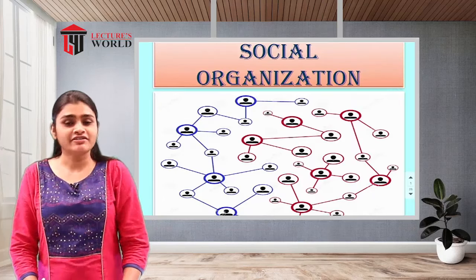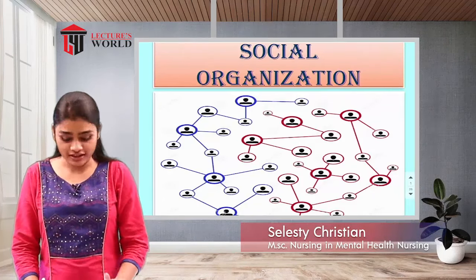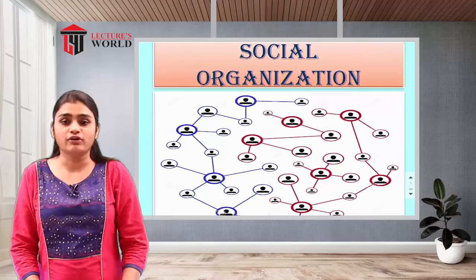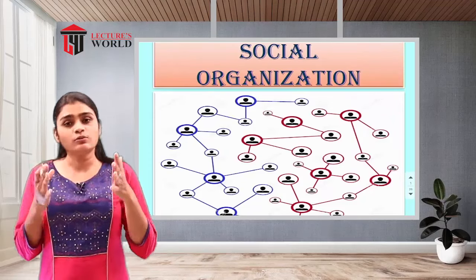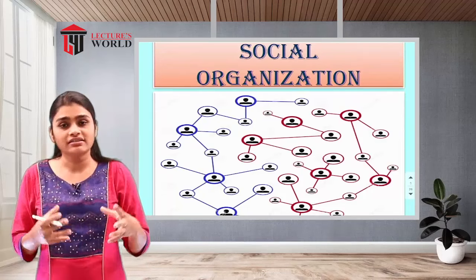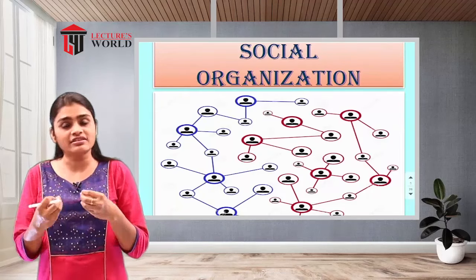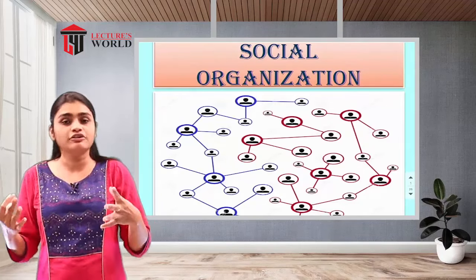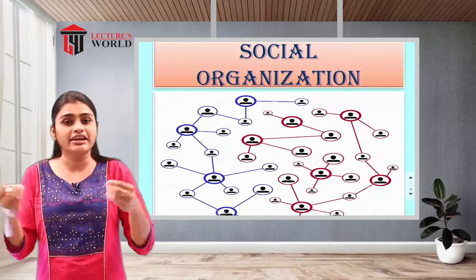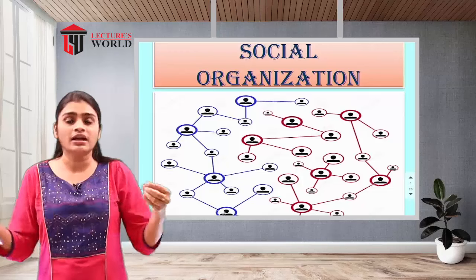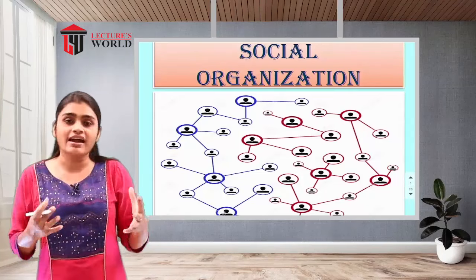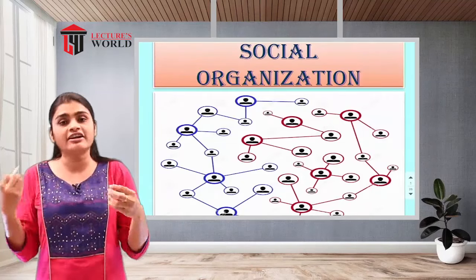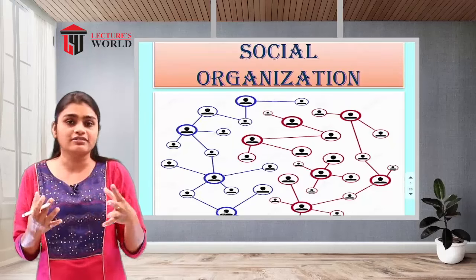Hello students, today we are going to start another topic in our sociology, that is social organization. So let's see what is organization and what is social organization. When the word organization comes into our mind, it means something in a well organized manner. Two different individuals or two different parts are having some interrelationships with each other, and they have specific goals in their mind, and to accomplish that goal they are in contact. That type of thing is called an organization.